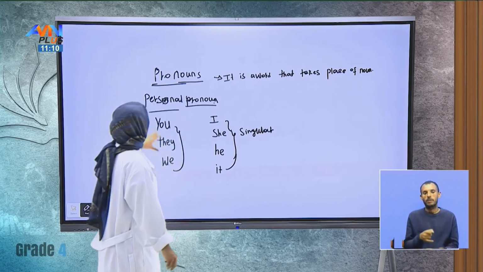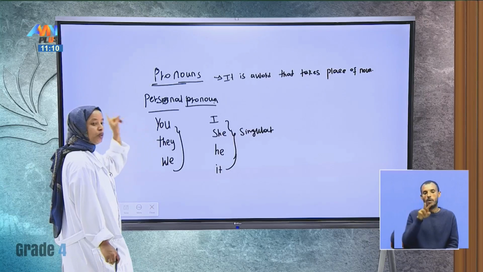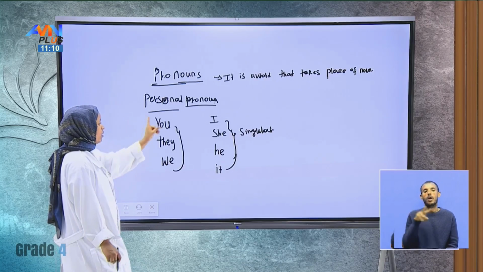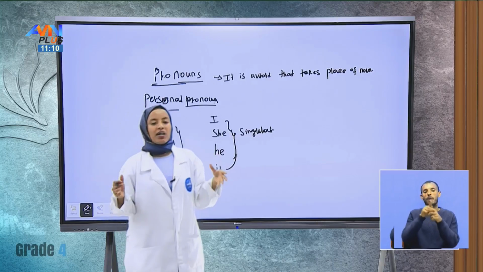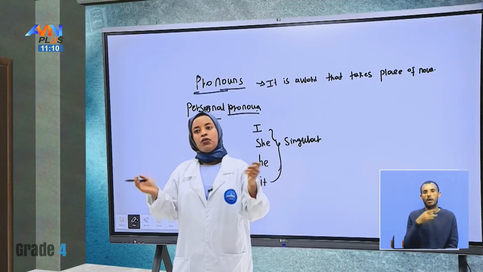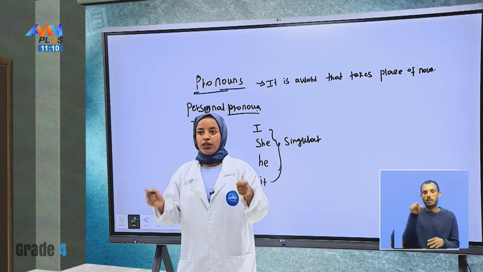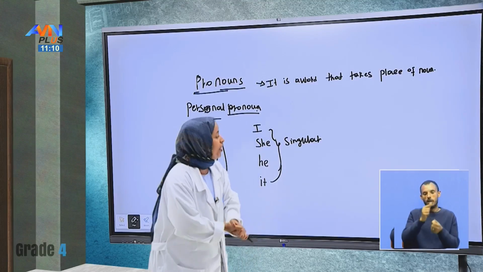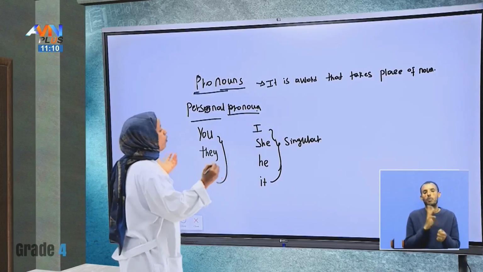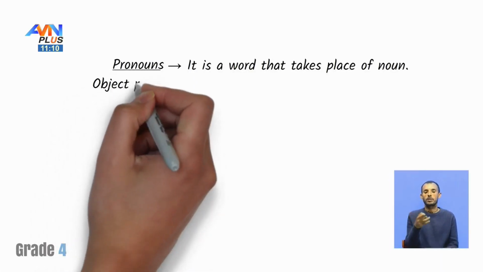So students, here are the personal pronouns. Look at them. You, they, we. I, she, he, it. So easily you can practice at home, like you said. You, they, we, I, she, he, it. These are personal pronouns. The next one is objective pronouns, or object pronouns.